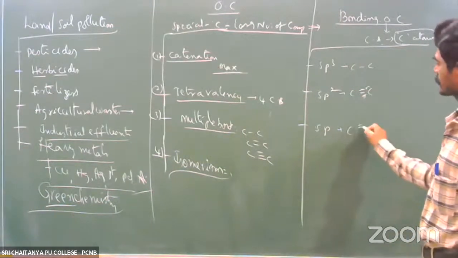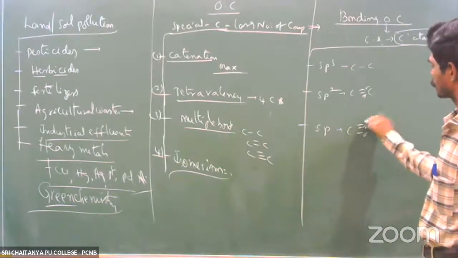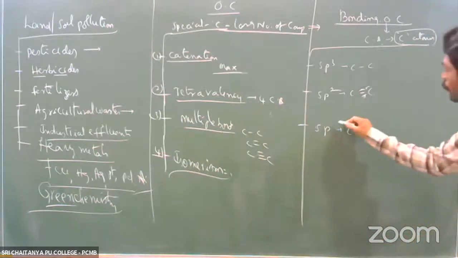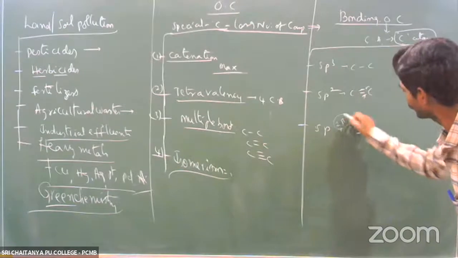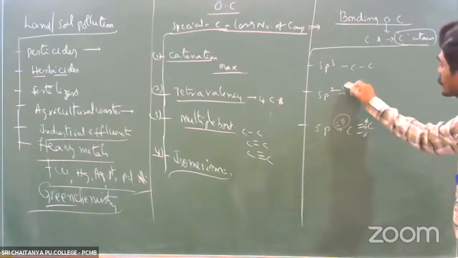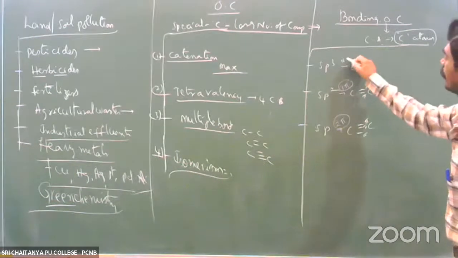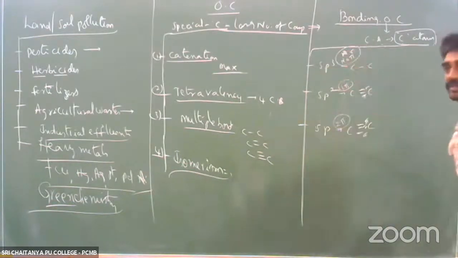Where a triple bond is present between two carbon atoms, one is a sigma bond, and then we have two pi bonds. If two pi bonds are present, then that carbon undergoes sp hybridization. If only one pi bond is present between the two carbons, that is sp2 hybridization. If there is no pi bond and all are sigma bonds, then the carbon undergoes sp3 hybridization.